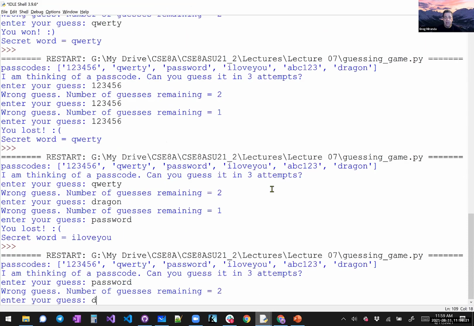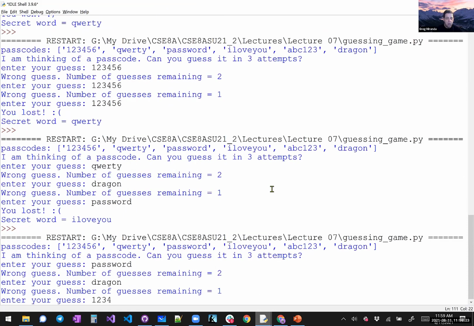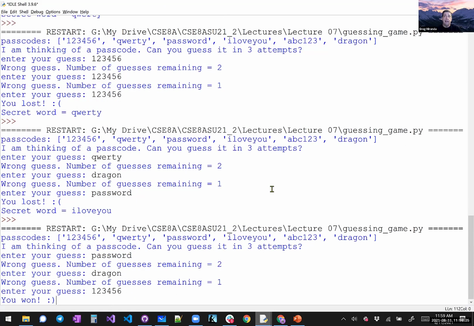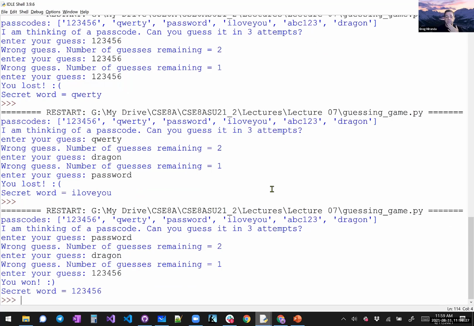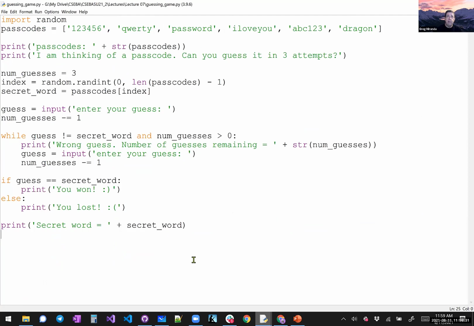But the point is, hey, I found it on the last try. And so it works. We guessed it correctly. So this is just a very simple game that uses randomness, random numbers, and while loops. And we'll come back and think about how to clean this up a little bit later. But for now, that's just an example of writing a while loop and using randomness.